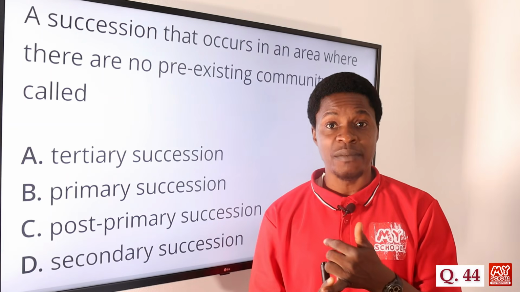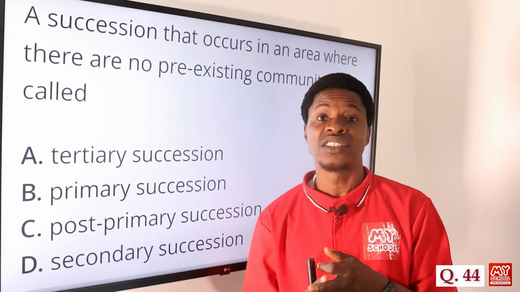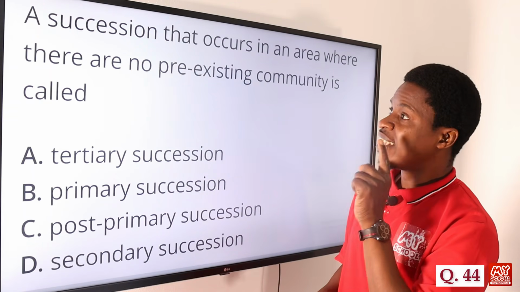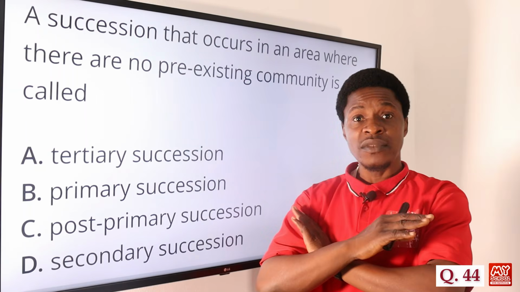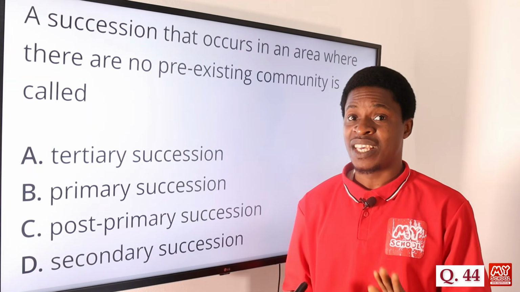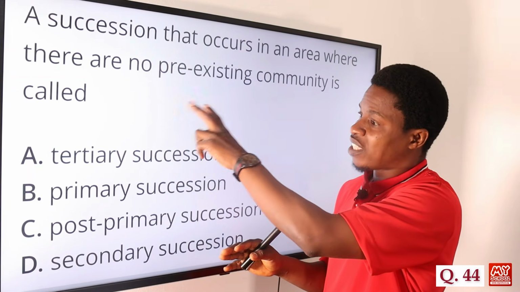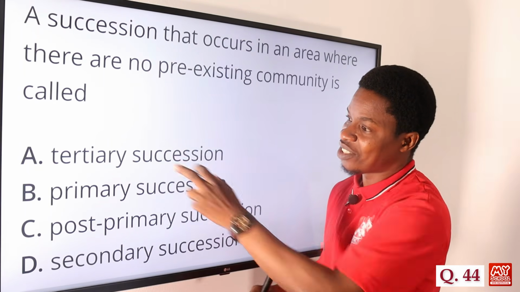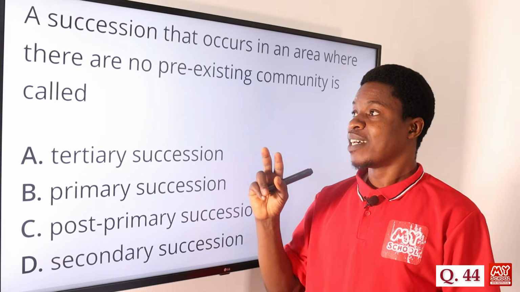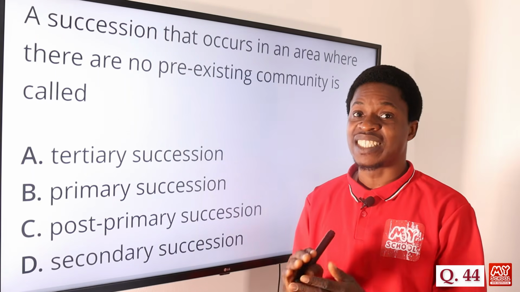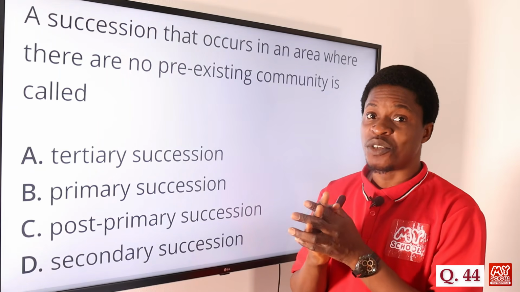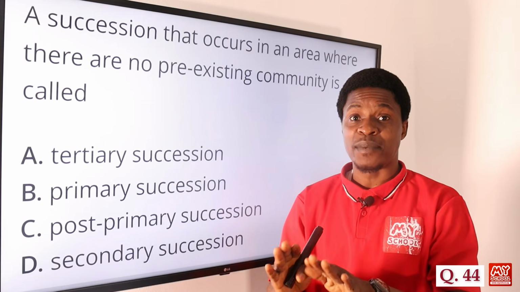And we have what we call the primary, the secondary, and the tertiary succession. So this question says a succession that occurs in an area where there are no pre-existing community. No community has existed before. It's a virgin land. There's nothing that has happened there before. We have option A says tertiary succession, option B says primary succession, option C says post-primary, option D secondary. Of course, primary succession is the correct answer because that is the type of succession that occurs where there is no pre-existing community. They are just starting that place afresh.